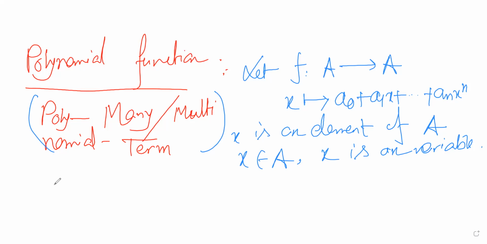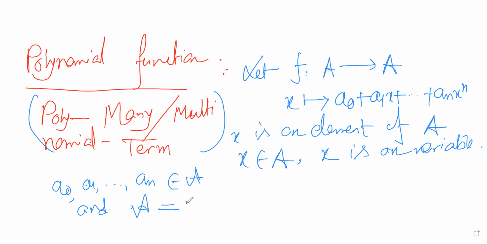So a0, a1, up to an belong to a set, and if the plus operation is well defined, for the sake of simplicity, you can think of A as the real numbers.